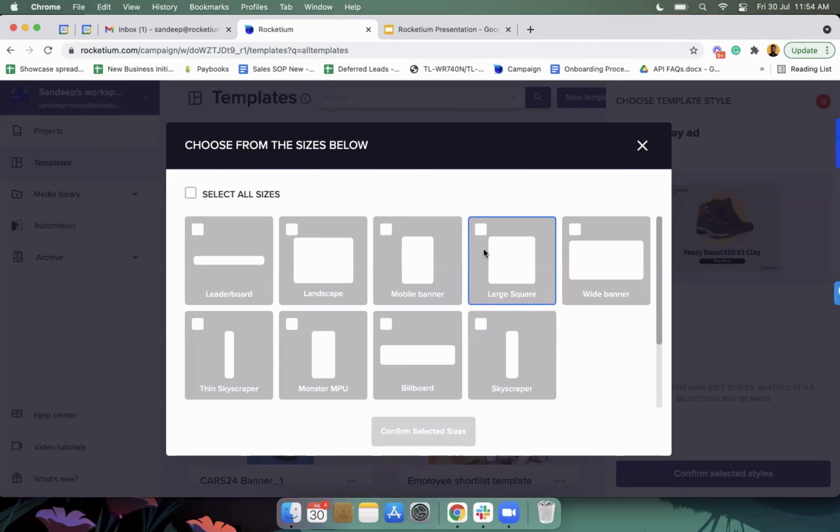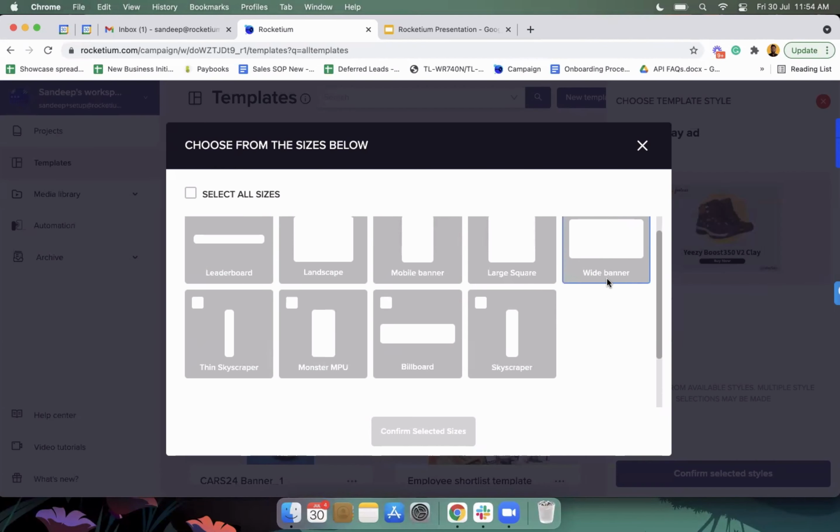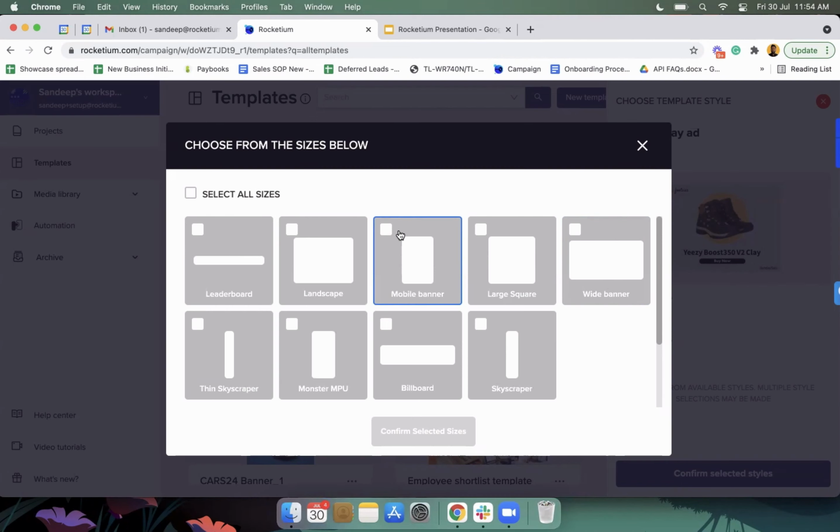Now, the first thing you'll see here is there are some sizes which are defined already for this template. Now, how adapt creation in Rocketium works is, let's say you have to create maybe 15 sizes from one base design. What we recommend is you start with either one size or three sizes in Rocketium. Let's say you create one base design in Photoshop and import that within Rocketium, let's say a square one. Now you define the two other layouts in Rocketium, which is, let's say, portrait or landscape.